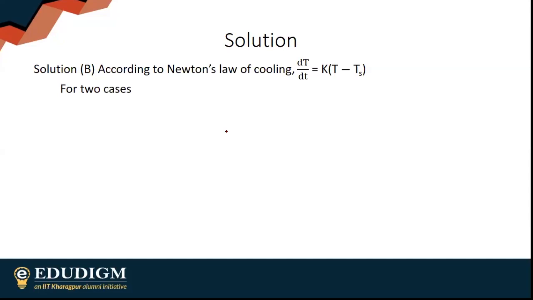Obviously, there are two cases. First is the first 10 minutes, dT by dt is k times T1 minus Ts. Obviously here Ts is not the final temperature. Many people make this mistake. Ts is not the final temperature of my body. Ts is the temperature of the surrounding always. And T1 is the average temperature of the body.